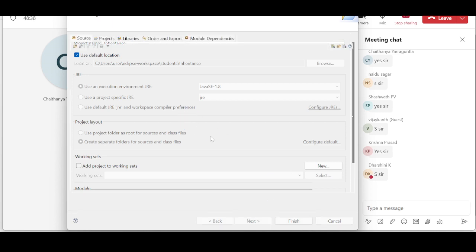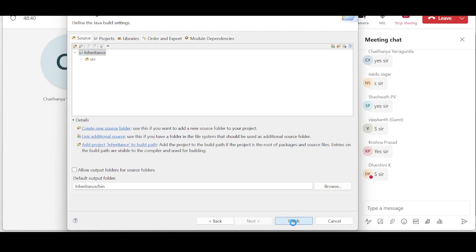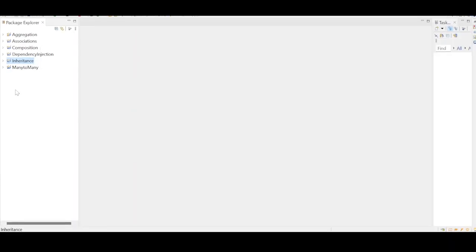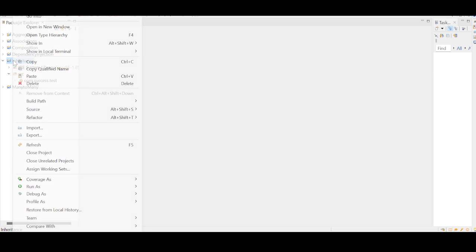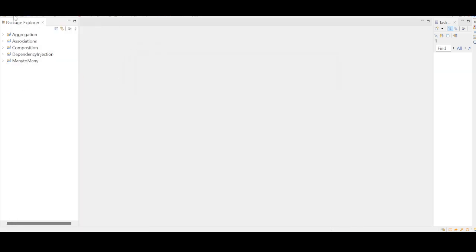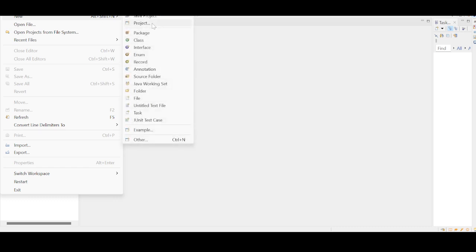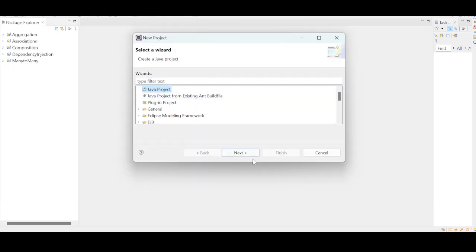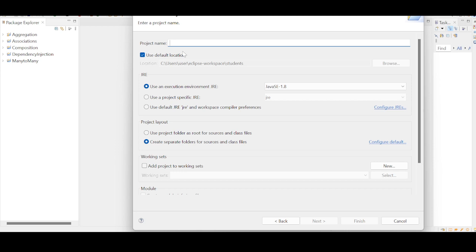Now you see the power of the reusability concept. The project has been created. I'm expanding it, and it's already there. Delete this. Let us take another name. File, new project, Java project. So inheritance 1.